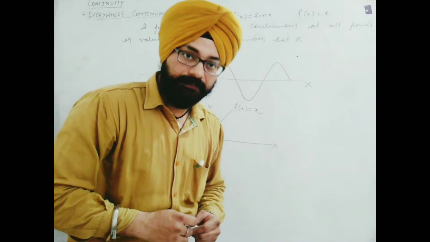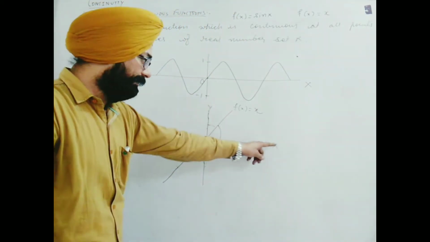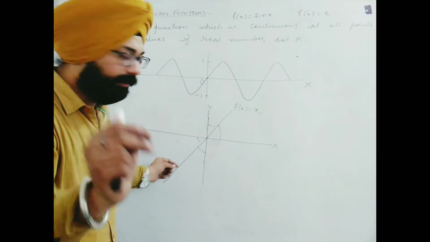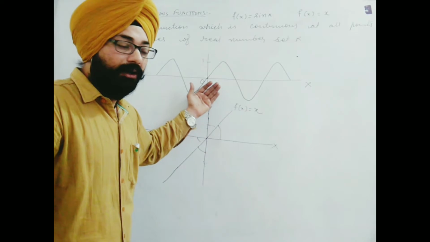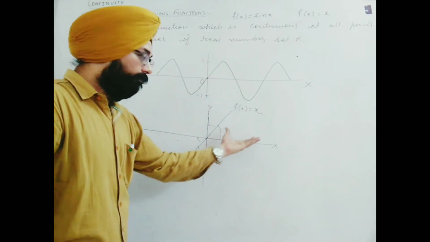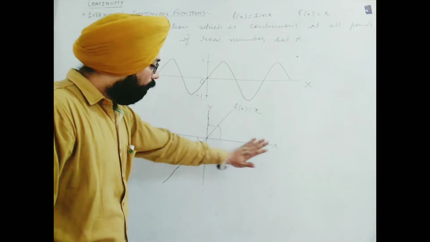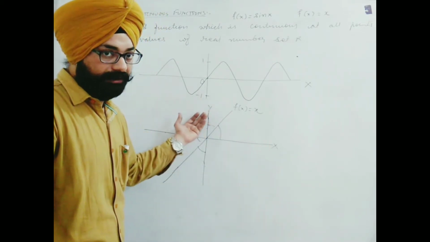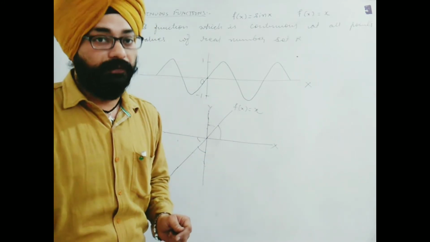We say such functions are everywhere continuous, keep in mind, for all real numbers. On the x-axis you will not find any point where it is not giving us a value of y. Or in the language of functions, we will not find any value of x for which there is no image. All values of x have images on y. That's why such functions are known as everywhere continuous functions.